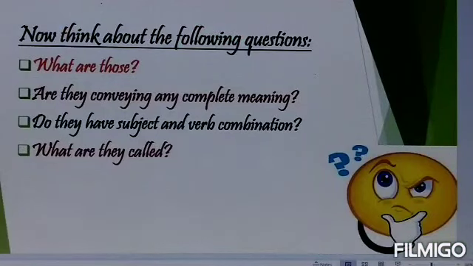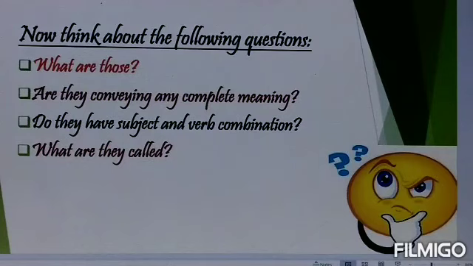What are those? Are they conveying any complete meaning? Do they have subject and verb combination? And tell me, what are they called now? Are they sentences? If we observe them carefully, those are just a group of words. Are they conveying any complete meaning? No, they are not conveying any complete meaning. But they are giving us some meaning.